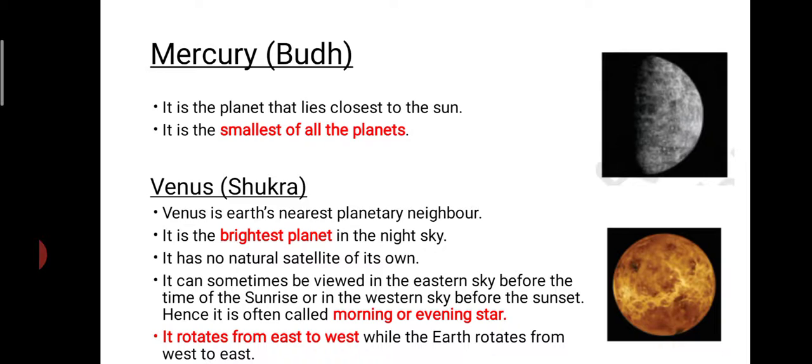Now coming on to different planets. Mercury, it is the smallest of all the planets and also the closest to the sun. Venus, it is the brightest planet. No natural satellite of its own. It is also known as morning or evening star. It is also rotating from east to west.